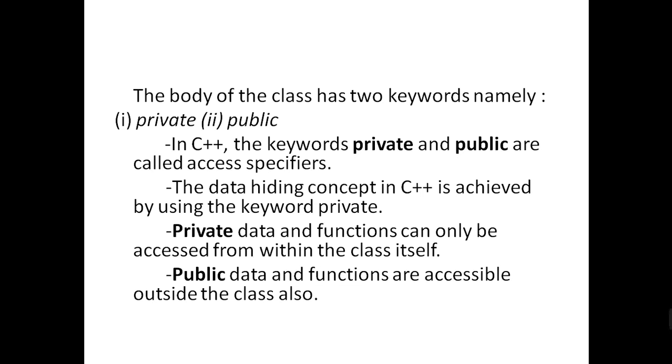Whatever you declare in the private section is accessed only within the class. Functions declared in the public section are accessible outside the class also. That is the difference between private and public access specifiers.